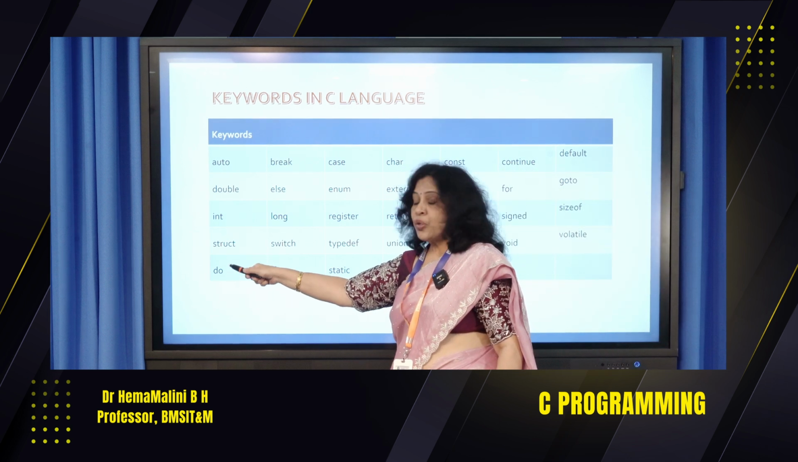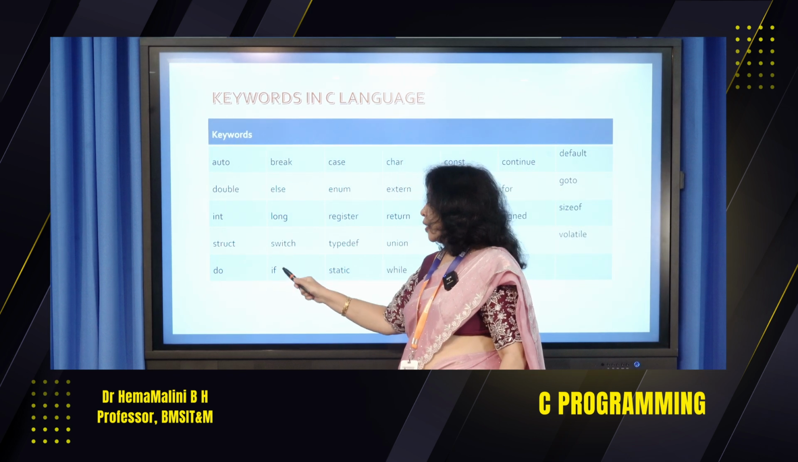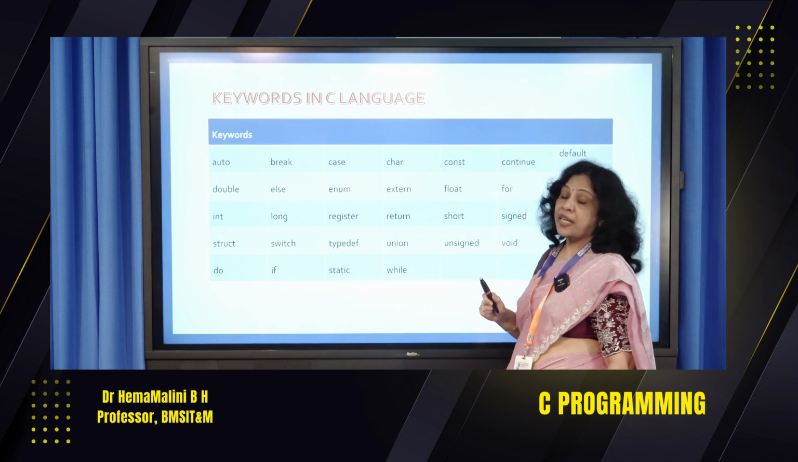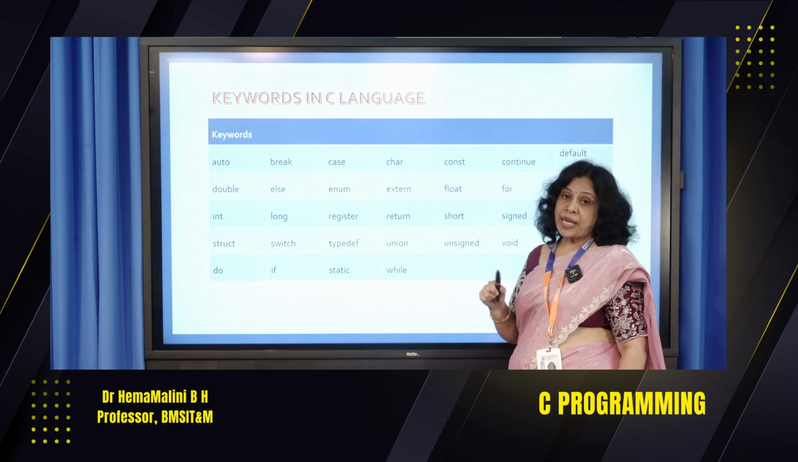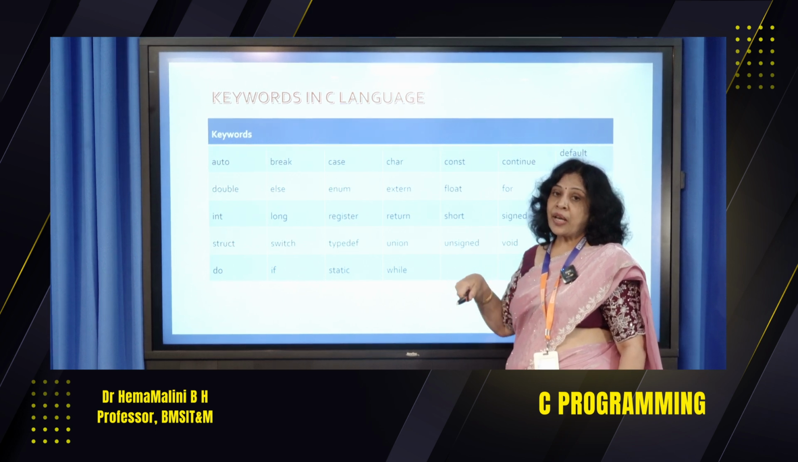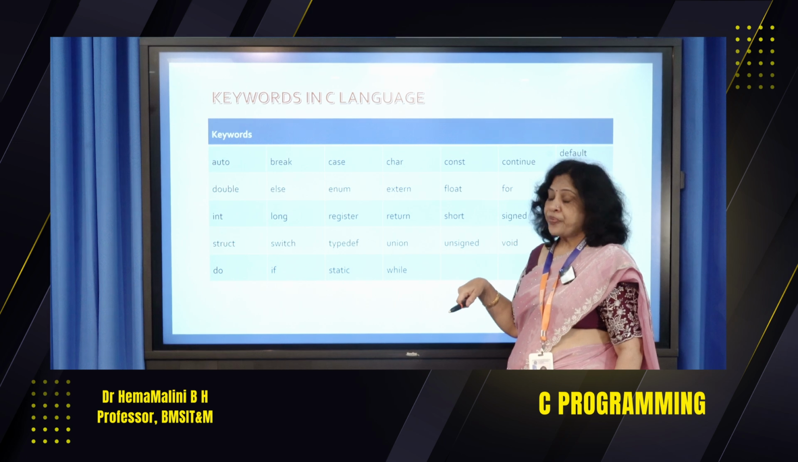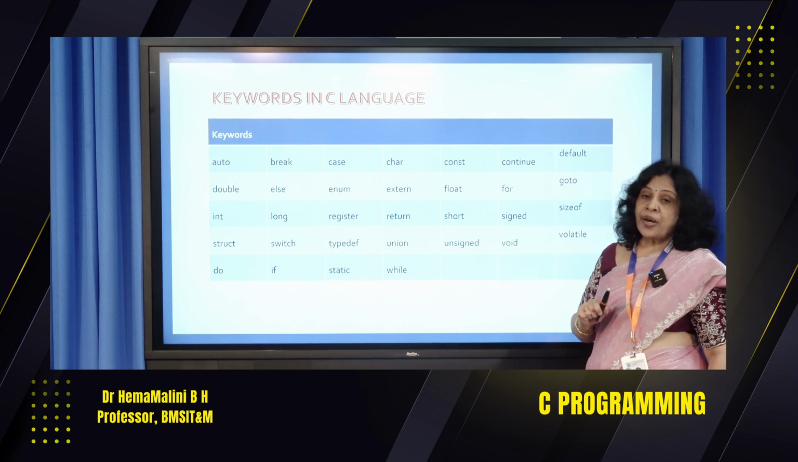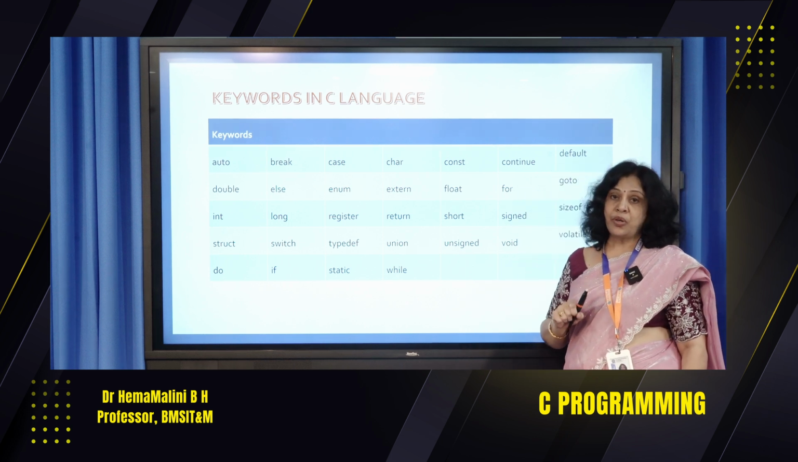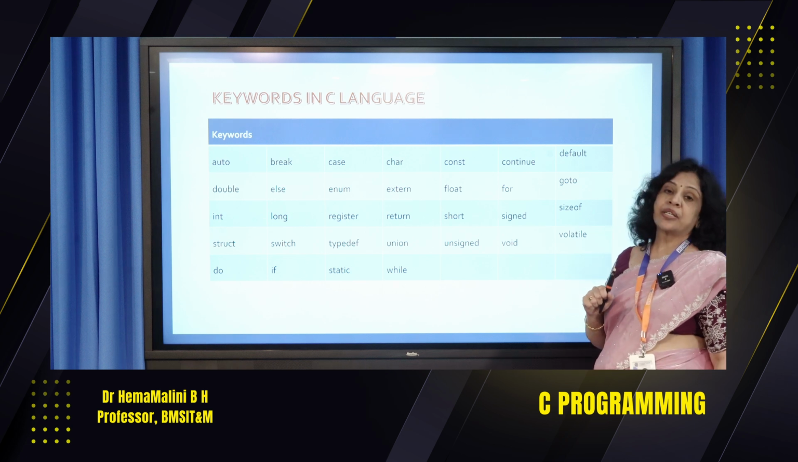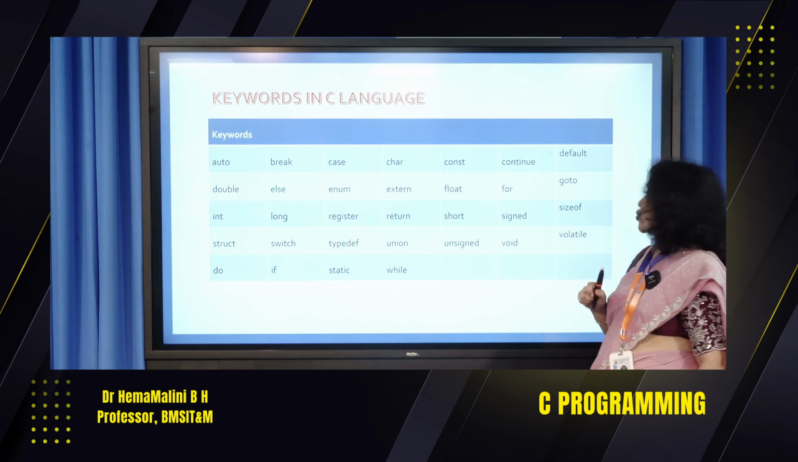Do while, it is used for a loop. If is a conditional statement. Static is again a data type, that is if you say static int, it is going to be initialized only once, but the later values will be updated. Initialization in static is done only once. Coming to while, it is again used for a loop. So these are the 32 keywords used in C language.